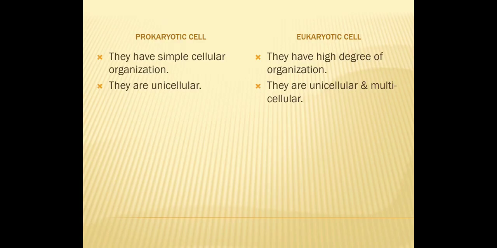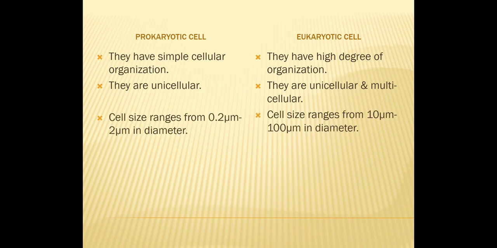Then if we see the cell size, in prokaryotes, the cell size ranges from 0.2 micrometer to 2 micrometer in diameter, whereas in eukaryotes the cell size ranges from 10 micrometer to 100 micrometer in diameter.